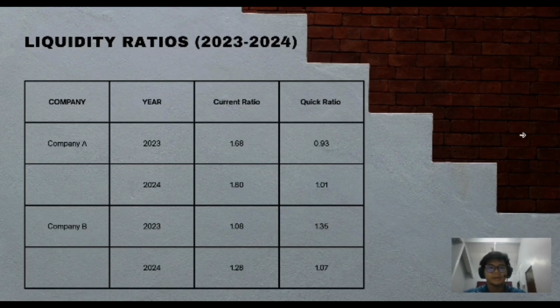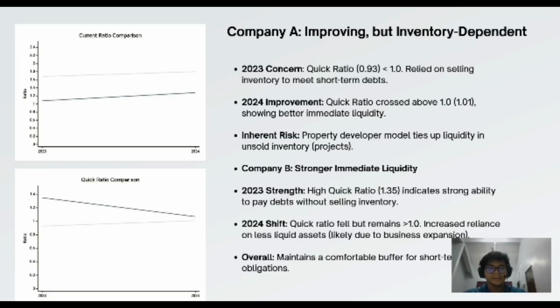Now, next slide, liquidity analysis. The chart makes the story clear. Company A improved its quick ratio to just above 1 by 2024, a positive step, but its liquidity remains tied to property sales. Company B's quick ratio, while easing slightly, reflects a business model that generates cash from diverse operations, offering a different kind of financial resilience.